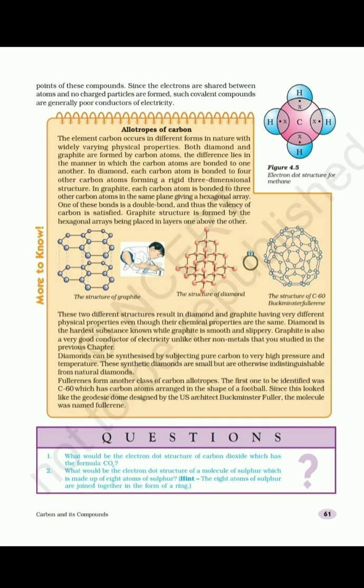They contain 60 to 350 carbon atoms. The first one was C60, which had the shape of a football. As it looked like the geodesic dome designed by US architect Buckminster Fuller, this molecule was named fullerene. It is used in nanoscience.